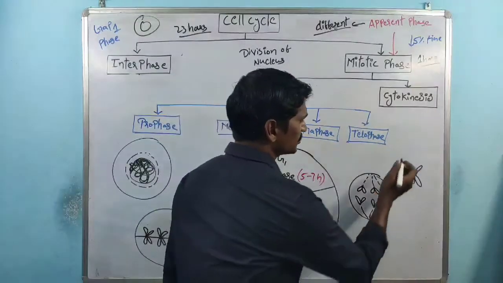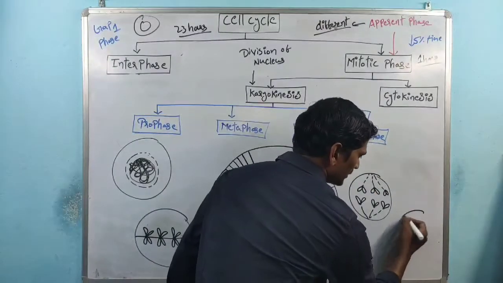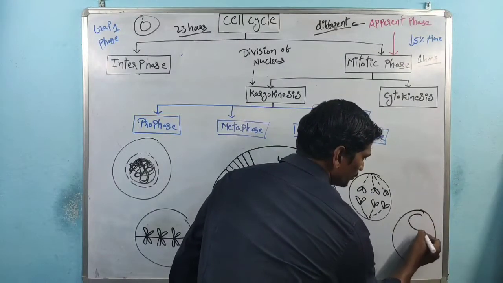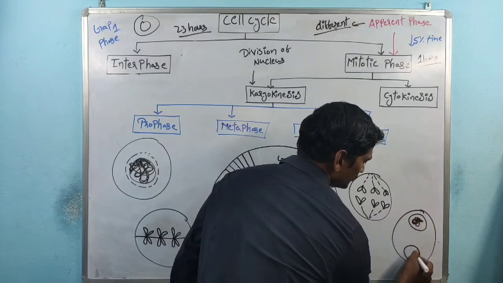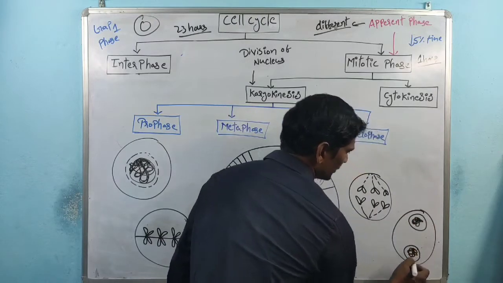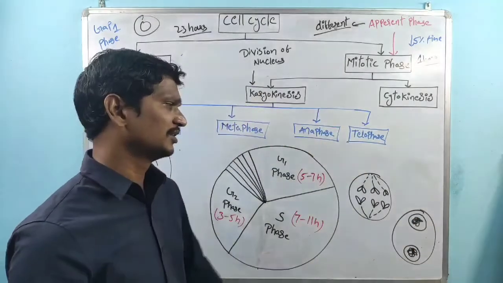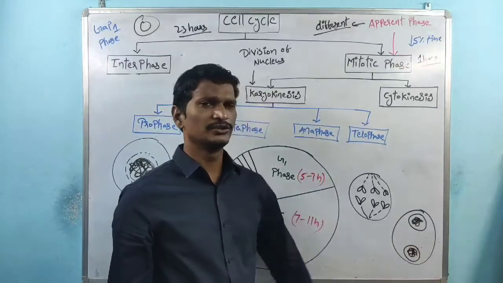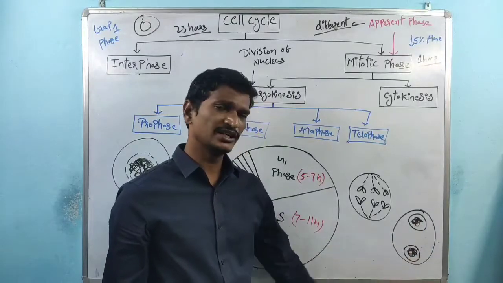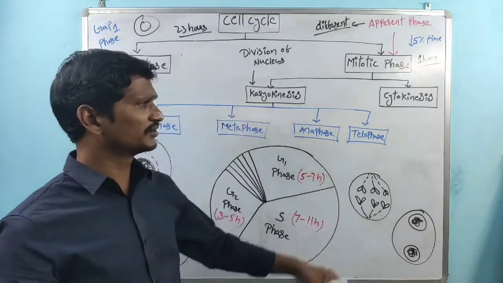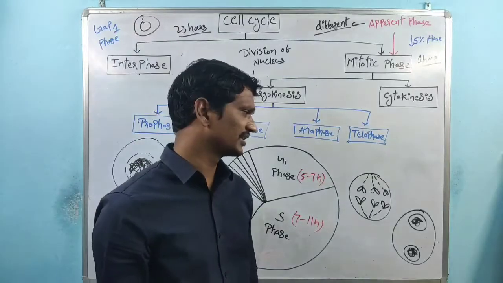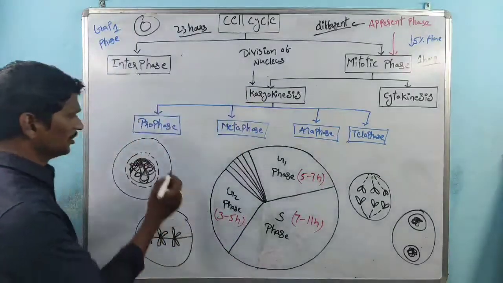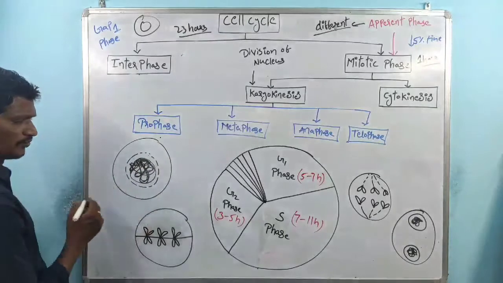Telophase means once the chromosomes reach the opposite pole side, nuclear membrane formation takes place. Then decondensation of genetic material. One cell contains two nuclei. So the phase is called telophase. Telo indicates end. So prophase, chromosome formation.